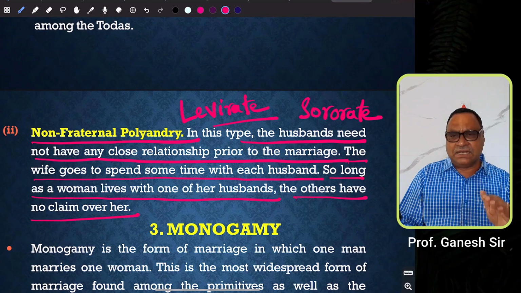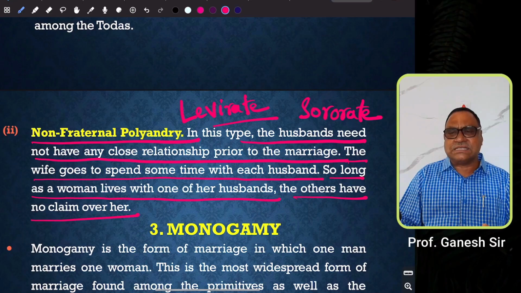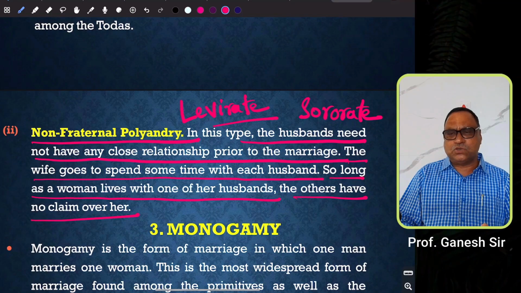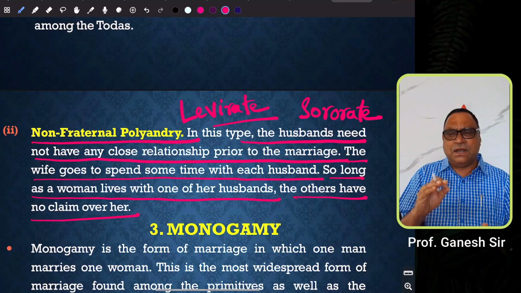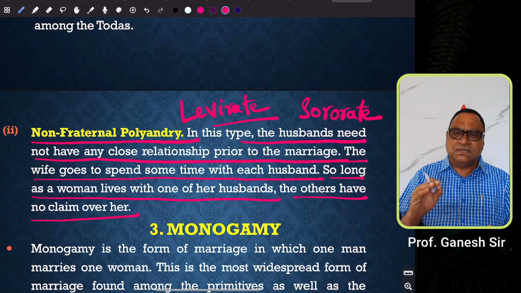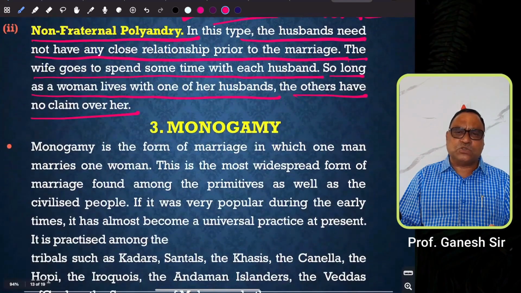That is called levirate. Then I already discussed sororate. Sororate is nothing but where a man is permitted to marry the unmarried sister of his deceased wife. So this is about levirate and sororate.